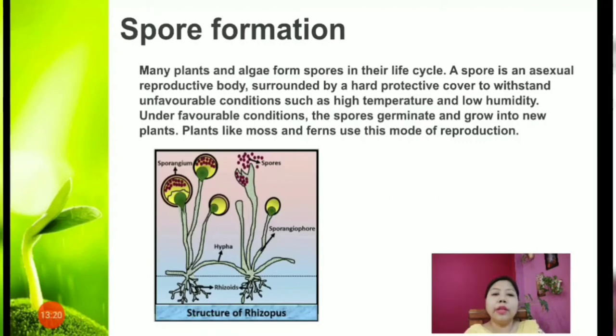When the sporangium gets mature, it opens up, it bursts, and then the spores come out of it and are dispersed by air, and then they will be inactive till they find a favorable condition, that is a moist surface, and then they will germinate and start growing. So this process of asexual propagation or asexual reproduction is called spore formation.